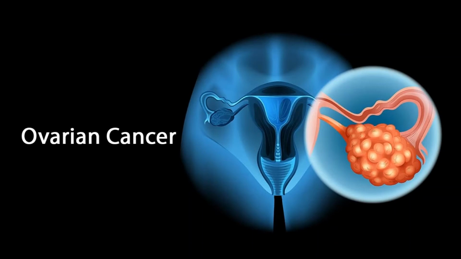Ovarian germ cell tumors. Germ cells usually form the ova or eggs in females and the sperm in males. Most ovarian germ cell tumors are benign, but some are cancerous and may be life-threatening. Less than 2% of ovarian cancers are germ cell tumors. Overall, they have a good outlook, with more than 9 out of 10 patients surviving at least 5 years after diagnosis. There are several subtypes of germ cell tumors.